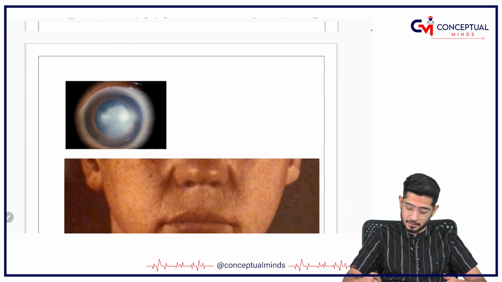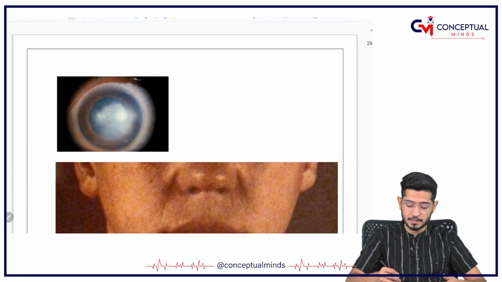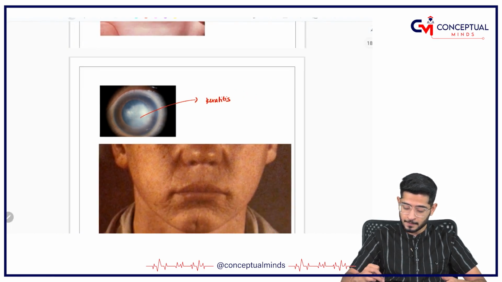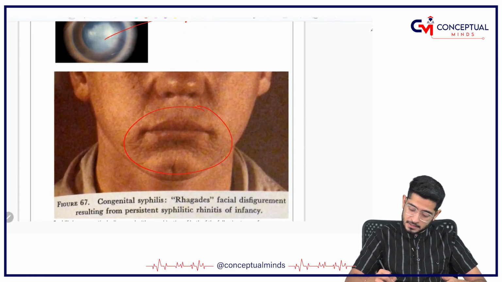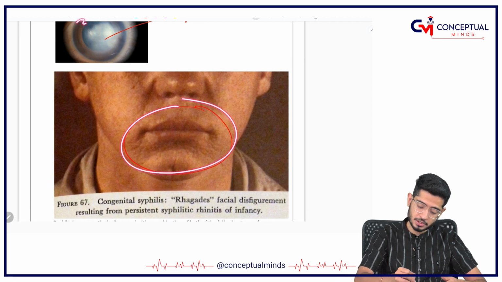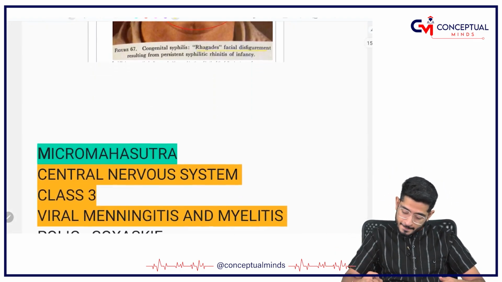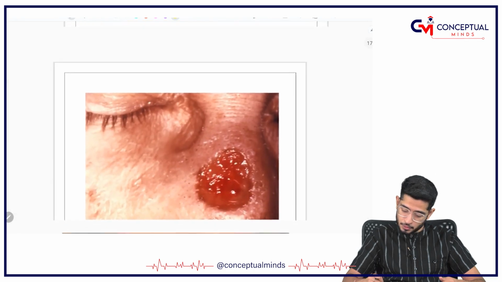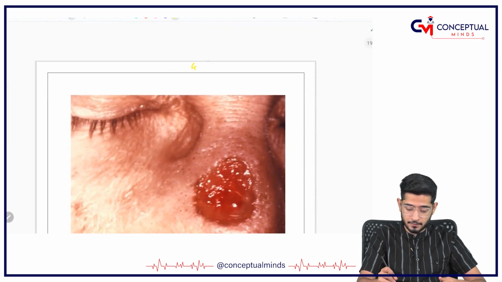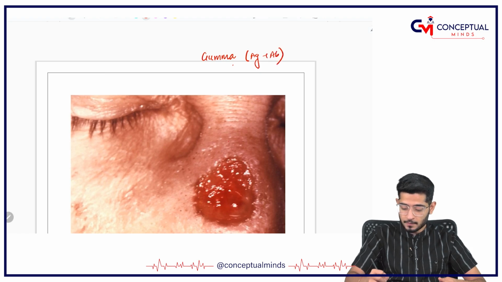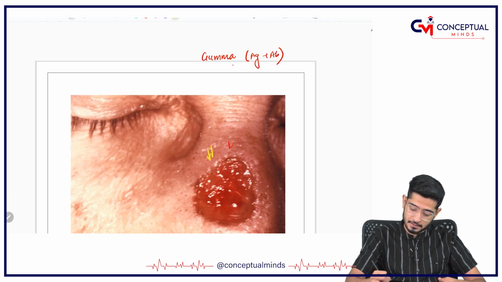So, serrated teeth. Yes, the eyes also are involved, syphilis has keratitis, that is inflammation of the cornea. This is the disfigurement of the face, if you can appreciate, called rhagades. The rhagades are the facial disfigurement which is going to happen. These pictures I have shown you. This is a gumma, syphilitic gumma. Syphilitic gumma means there is aggregation of antigen and antibody which has formed, and you can clearly see the syphilitic gumma.